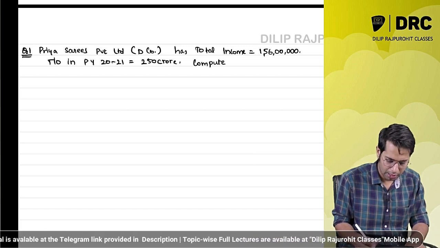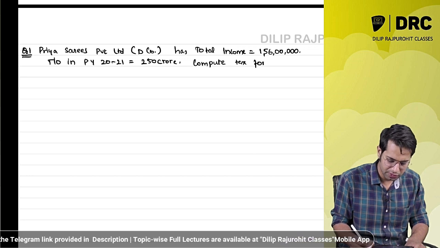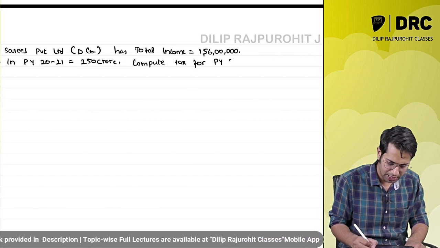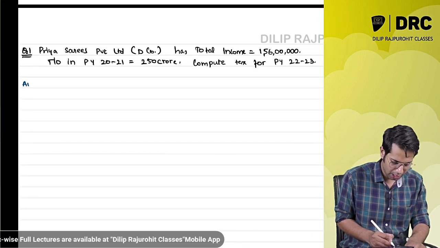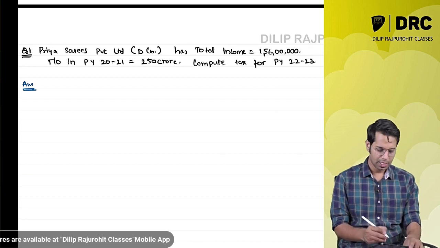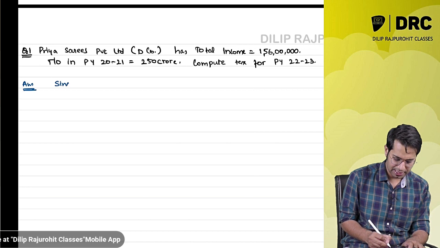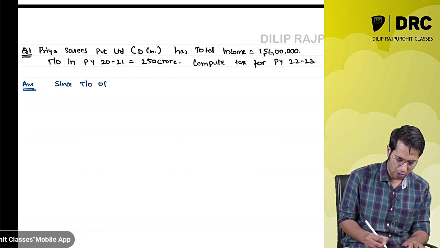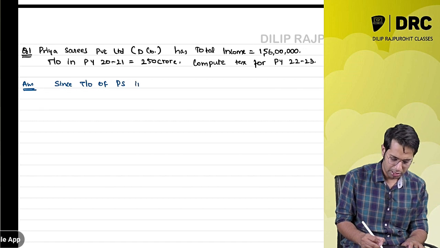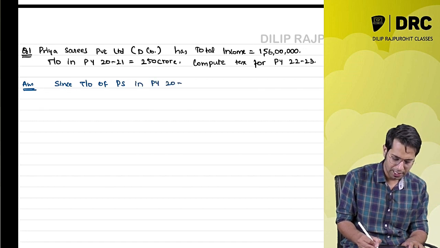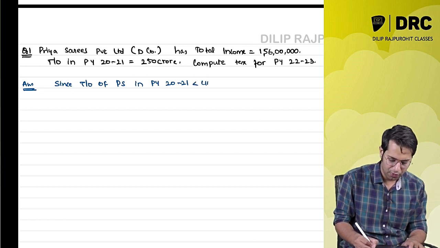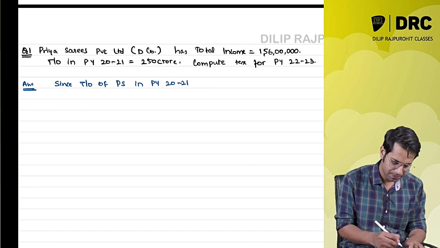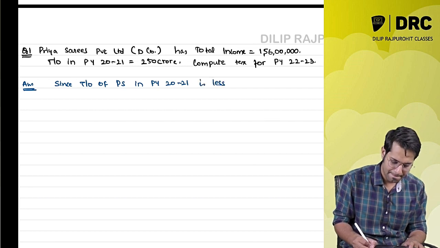Compute tax for previous year 22-23. Now how will your answer be? Now since we know, first we should write a line that since the turnover of Priya Saris in previous year 2021 did not exceed 400 crores, is less than 400 crores,